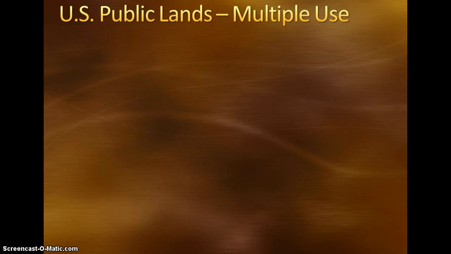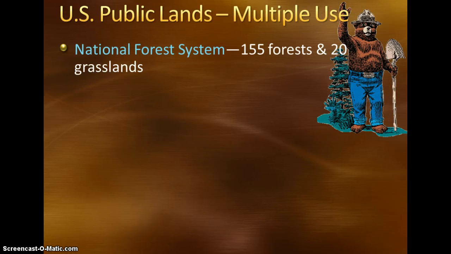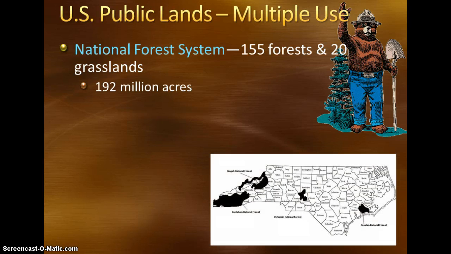For our U.S. public lands, we have 5 different types of public lands. The first of which is a multiple use public land, and that's the National Forest System. We have 155 national forests and 20 grasslands, which spans across 192 million acres. If you take a look at the picture of North Carolina in the bottom right there, you can see the large majority of our National Forest System in North Carolina is along the western border, out near the mountains.